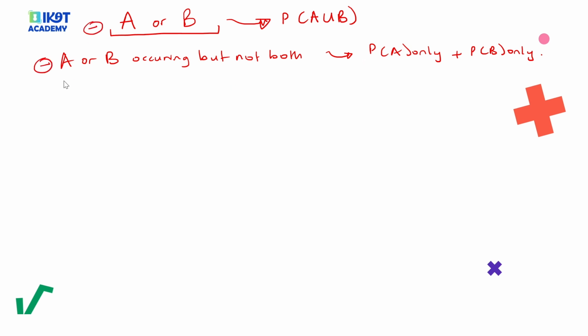Now, another concept I want to talk about is the concept of cards. According to the question and according to probability, when we talk about cards, a pack has 52 cards. This is the assumption except otherwise.